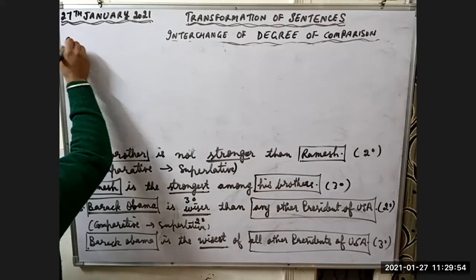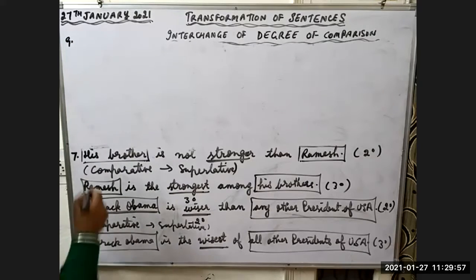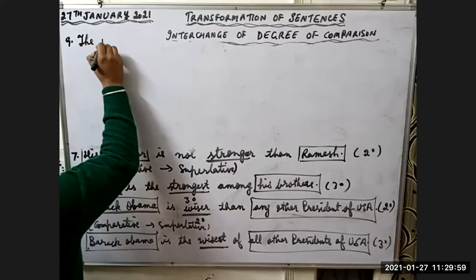Ninth sentence. The Birthday Party is the best play of Pinter.